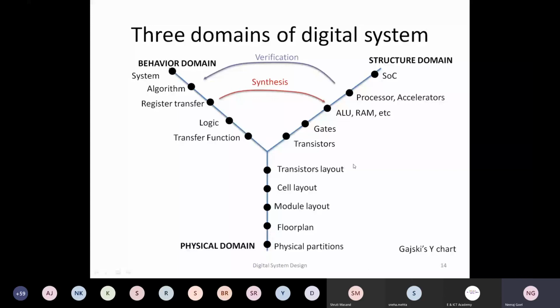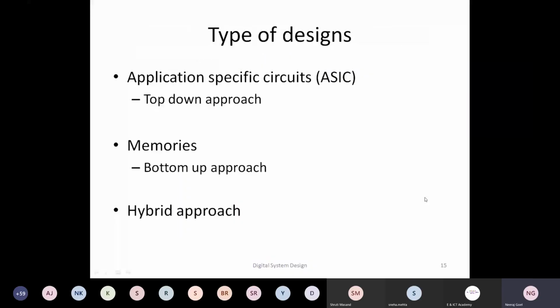So the target for our digital design is mostly to reach a nice, complete specification, which is correct, which can be synthesized, and after that mostly synthesis tools are matured enough. Okay, so the second part, this particular part from this structural domain to physical domain, is called physical synthesis.